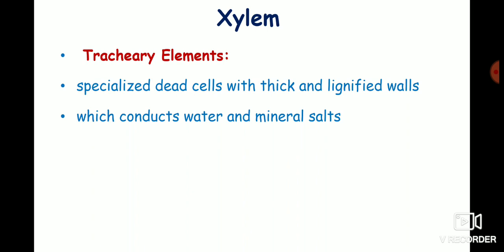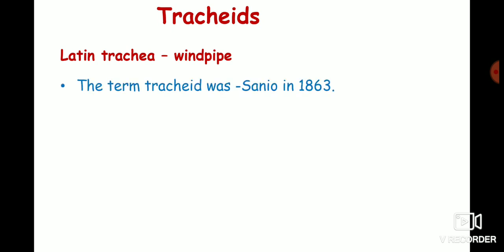The tracheary elements are highly specialized cells and are of two types, the tracheids and vessels. Tracheid, the word comes from the Latin word trachea, which means windpipe. The term tracheid was introduced by Sanio in 1863.